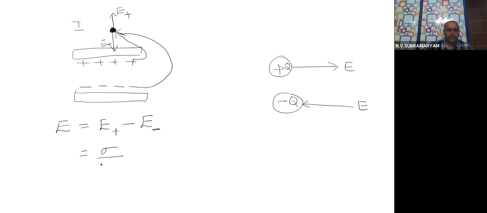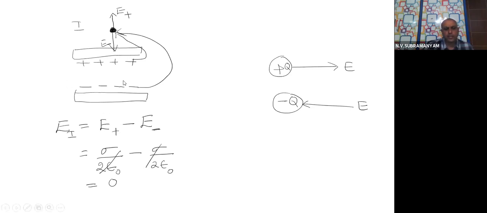Positive charge electric field is sigma by 2 epsilon 0. Negative charge electric field is sigma by 2 epsilon 0. They cancel. That means how much is the answer? For the first region, electric field is 0. That means outside the plate, there is no electric field due to this parallel plate capacitor.